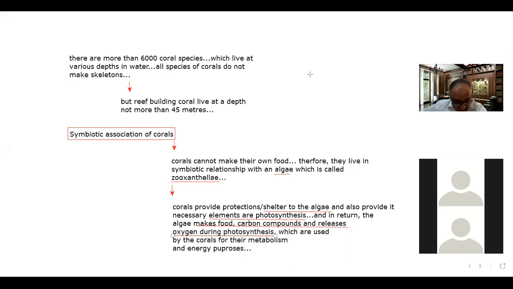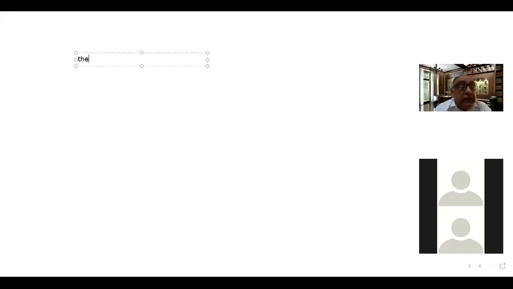So this is the symbiotic relationship between them. Now the next thing is the deep sea corals. Only the reef building corals, because we are studying the reef building corals here mainly, only the corals who live in hard exoskeletons have this association with algae.